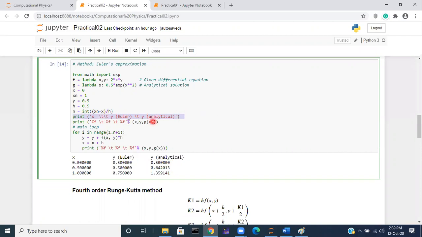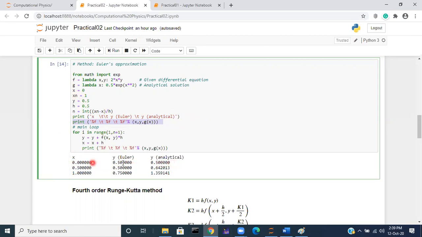The first print command prints the heading: x, y Euler, y analytical. The next print command prints the initial values of x and y. This is the initial value when x was 0, y was 0.5, and this is the analytical initial value.